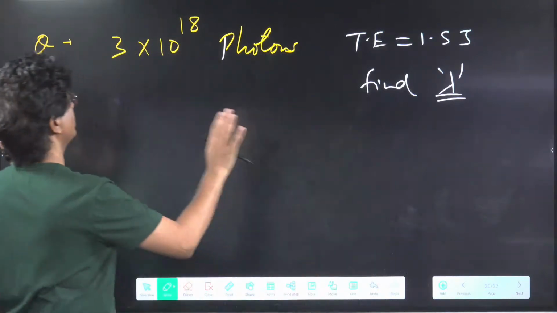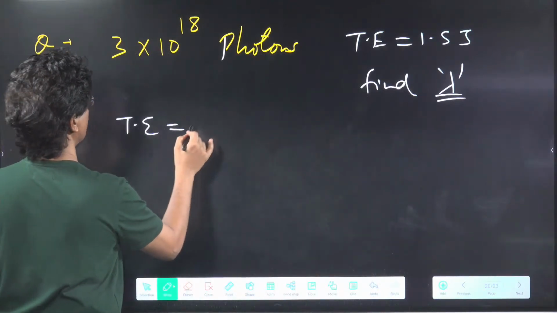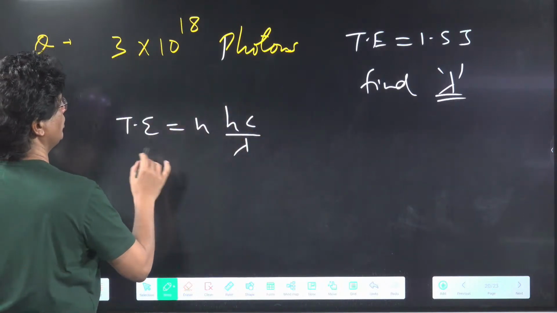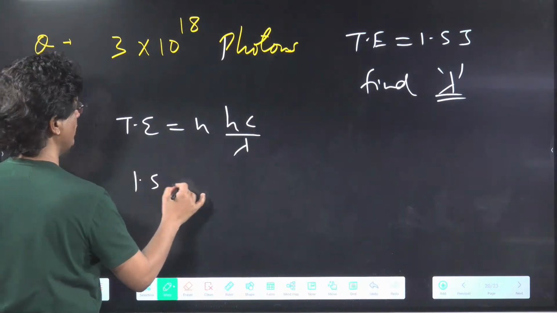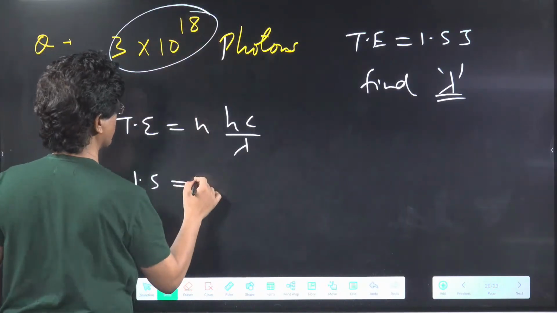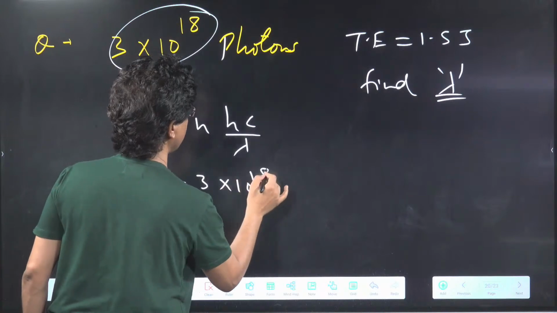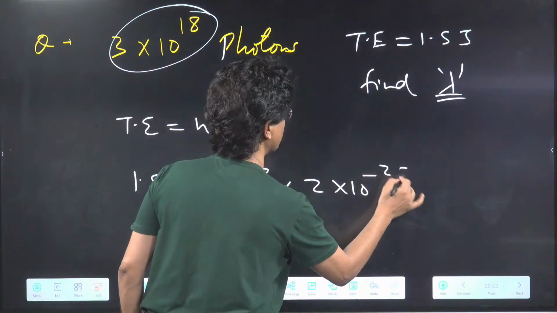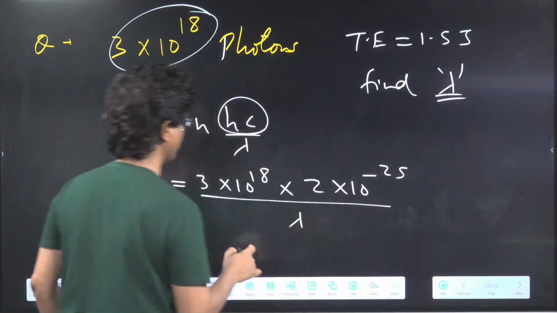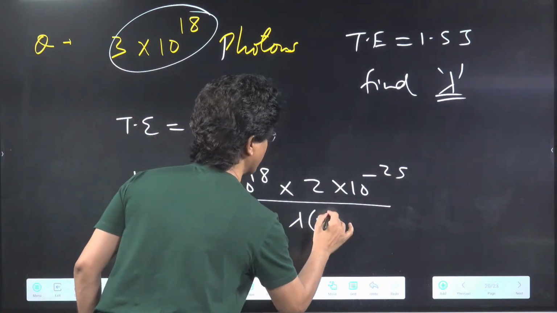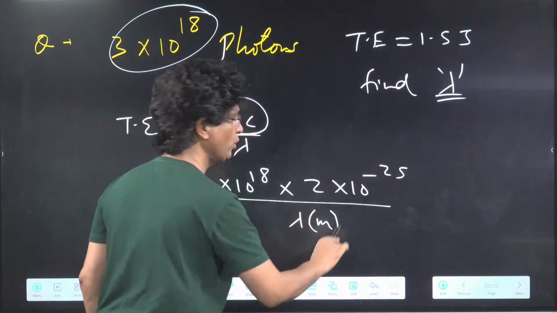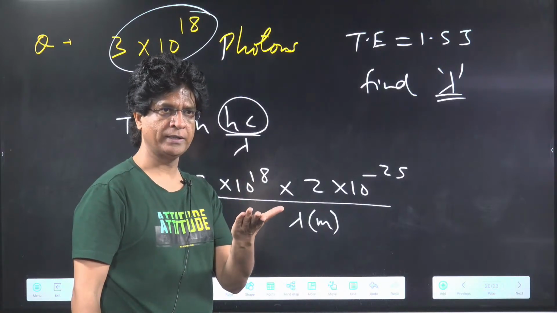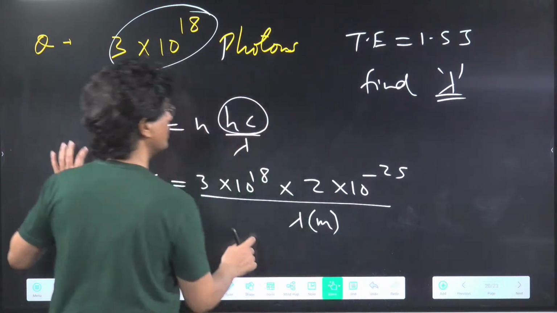See, I know that total energy is equal to N hc upon lambda. They're asking lambda. So total energy is 1.5 joule. N is given as these many photons, 3 into 10 to power of 18. And this is, as always, 2 into 10 to power of minus 25 upon lambda. Now this lambda will come in meter, beta. When you are using this value, your lambda will always be in meter. Good, all of you are getting the right answer. Brilliant class. Superb, great.